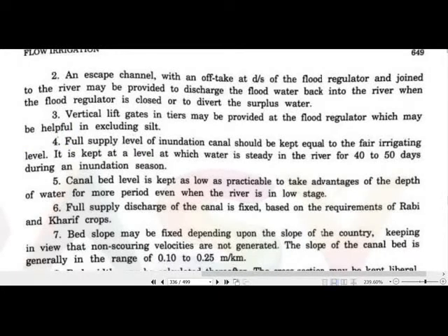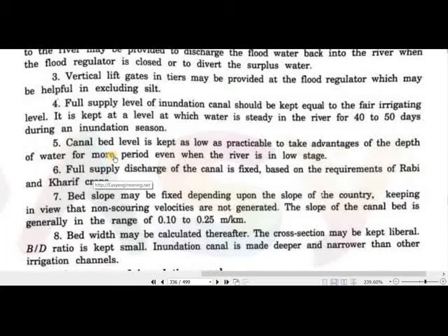When there is a vertical lift gate and we lift the gate, the deposited silt at the entry point will also get washed away. And the full supply level of the inundation canal should be kept equal to the fair irrigation level, which is the irrigation level of the surrounding area. It is kept at a level at which water is steady in the river for 40 to 50 days during an inundation season, during the flood season, you can say.